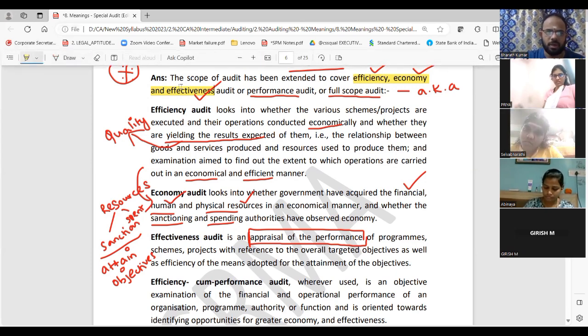What are the keywords? See what I am writing. Whether it is conducted economically, whether they are yielding the results expected out of them, whether it is done economically and efficiently, whether these three resources have been taken care. What are the three resources? Financial resources, human resource, and physical resource. Whether appraisal of performance is being done, whether the objectives are attained.